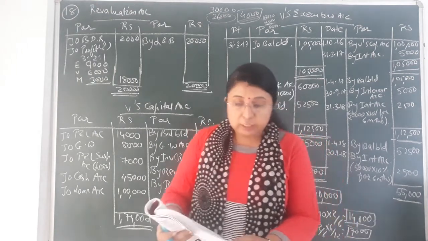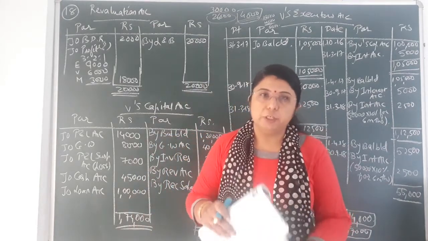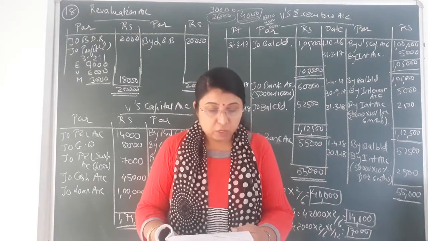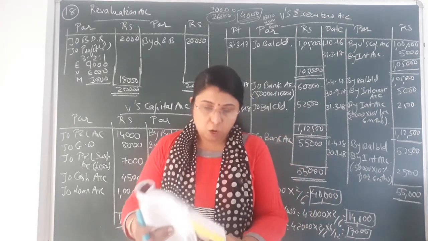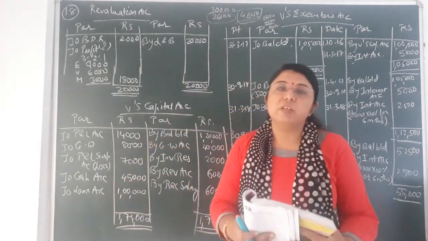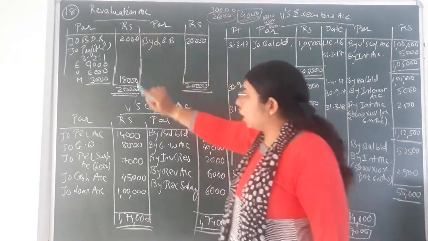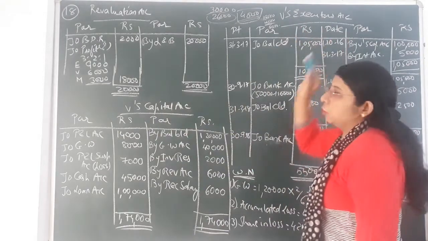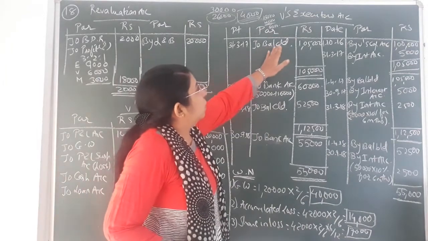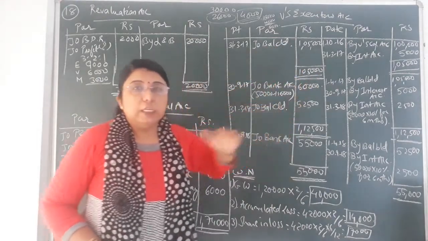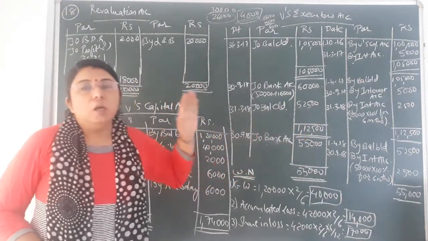Over here, it is not the routine sum in which we prepare revaluation account, partners' capital account, cash account and balance sheet. Over here, it has been told to prepare only 2 accounts, that is V's executor's account and V's executor's loan account. I have prepared on the board the revaluation account, V's capital account and V's executor's account. We can call it the executor's loan account also, because the amount payable in 2 yearly equal installments, at the end that much balance should be paid to the executor.